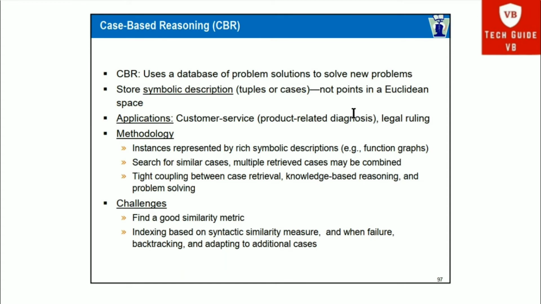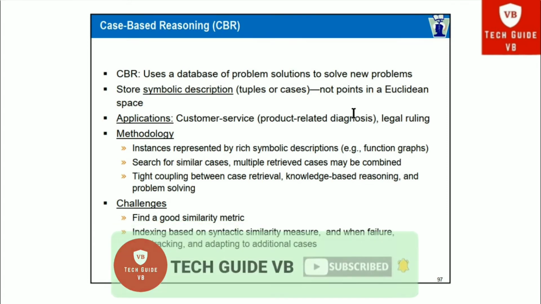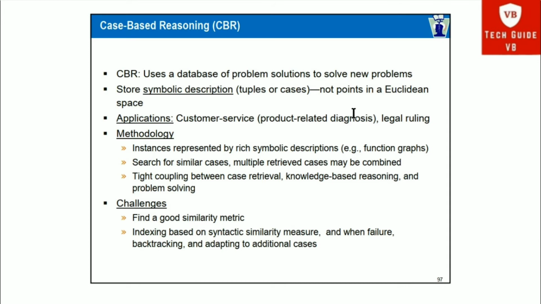The next technique is case-based reasoning, that is CBR. What is CBR? It uses a database of problem solutions to solve new problems. If a new problem comes, it uses the database of problem solutions to solve that problem. It stores symbolic descriptions, that is tuples or cases, not points in a Euclidean space. We store points in kNN, the k nearest neighbor algorithm, and in CBR we store the symbolic description, that is tuples or cases.